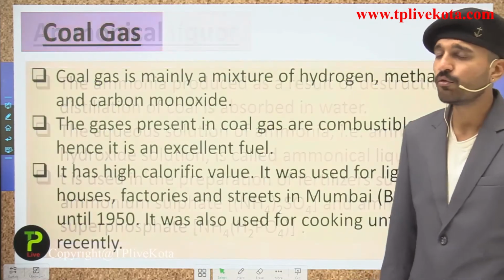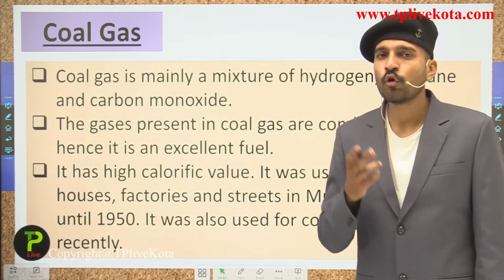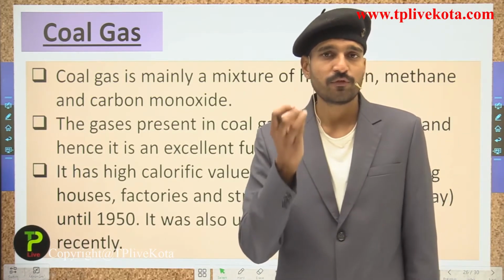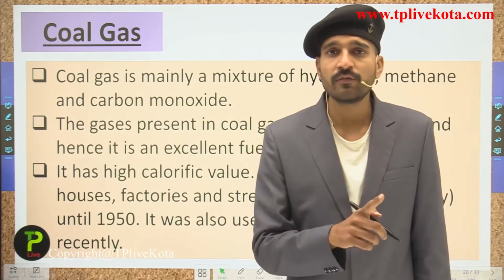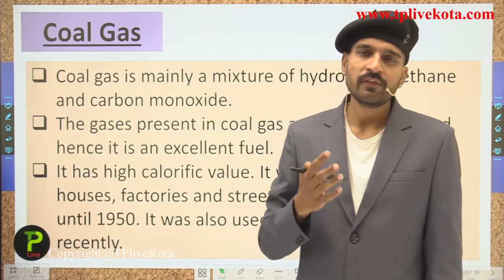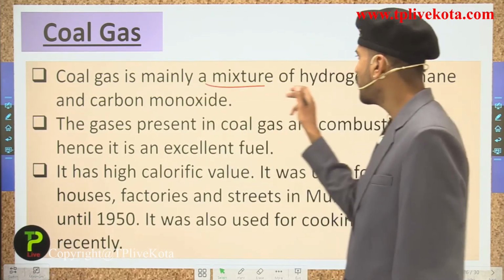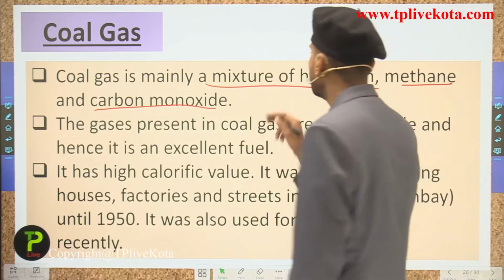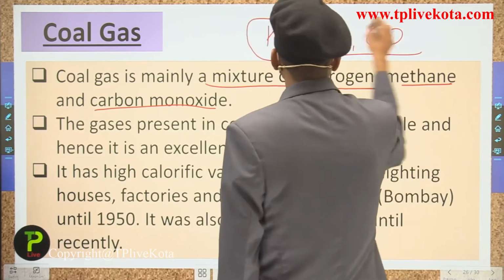Now students, moving to the next, that is the coal gas. Talking about the coal gas, you all know that the coal gas is produced when the vapors formed after the destructive distillation of coal are passed through the water. The coal gas neither dissolves in water nor condenses in the water, it simply goes out from the water in the gaseous form. Coal gas is a mixture of hydrogen, methane and carbon monoxide. Remember this part students, that coal gas is a mixture of hydrogen gas, methane gas and carbon monoxide gas.